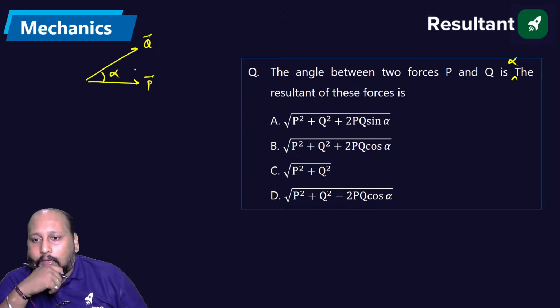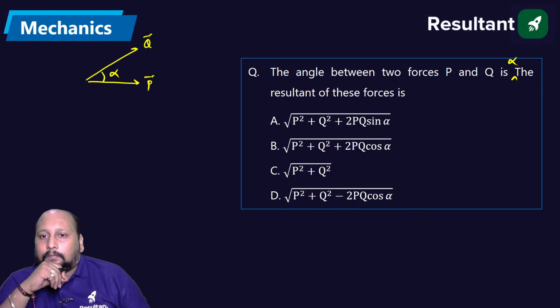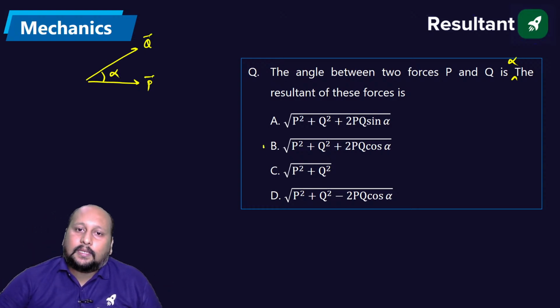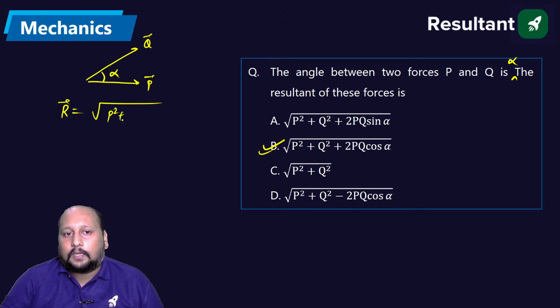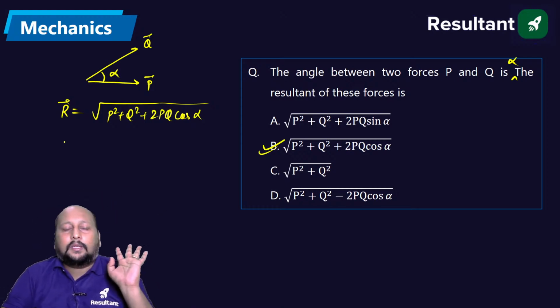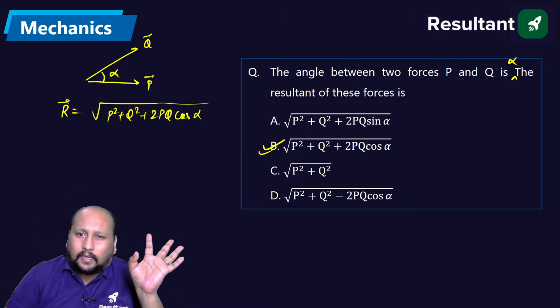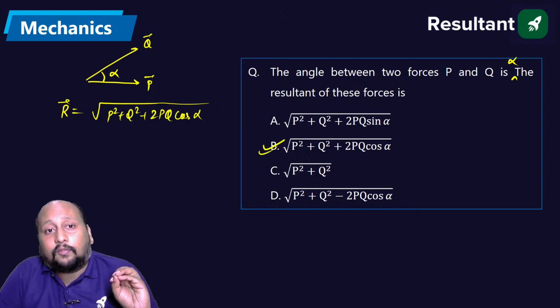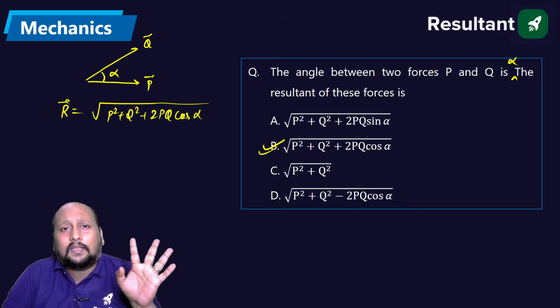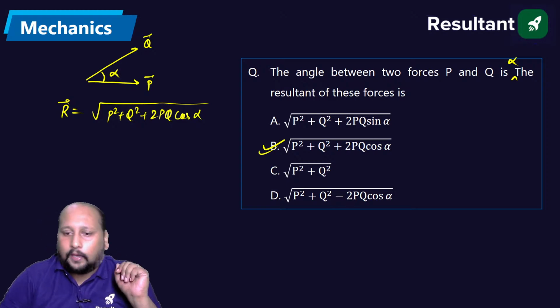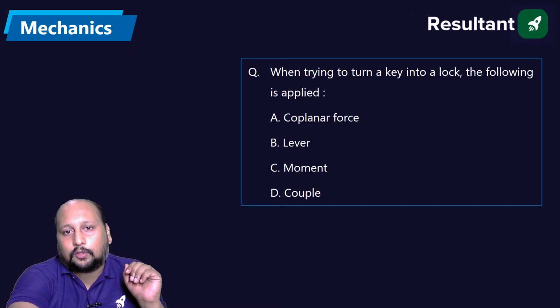Sai is going with option B. Prateek with option B. A, B, C or D? Quickly. Option B, yes. Option B is the correct answer. The resultant is given by root of P square plus Q square plus 2PQ cos alpha. And you do know that this question was asked in RRB JE. They asked the same question, but instead of alpha it was theta, I think. This is the level of question from RRB JE. This is the easiest and you will be able to crack it easily. Option B is correct. Let's go to the next question.